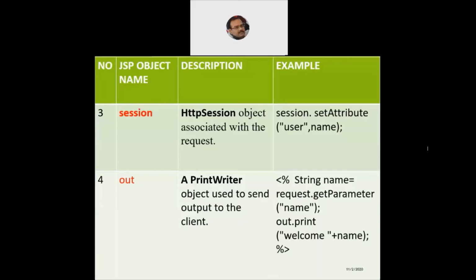So the simplest way: you catch the name from the client, rather from the browser, using request.getParameter with the input name, and then send it back. So out.print and welcome, and then the name, you can welcome the client from the browser. That is the simplest way to use the out object along with the request object, and the same way out can be used with the response object.